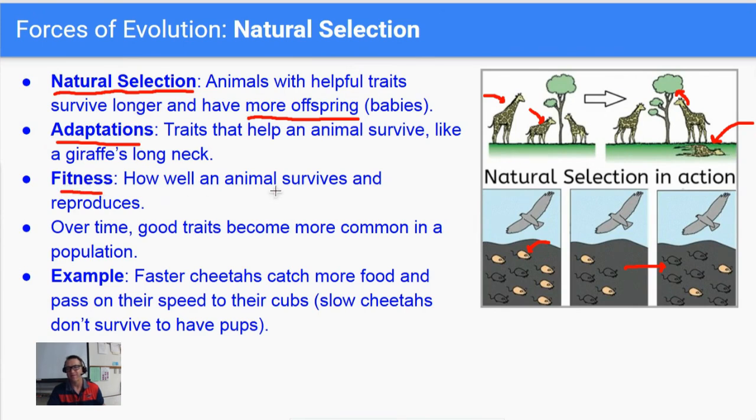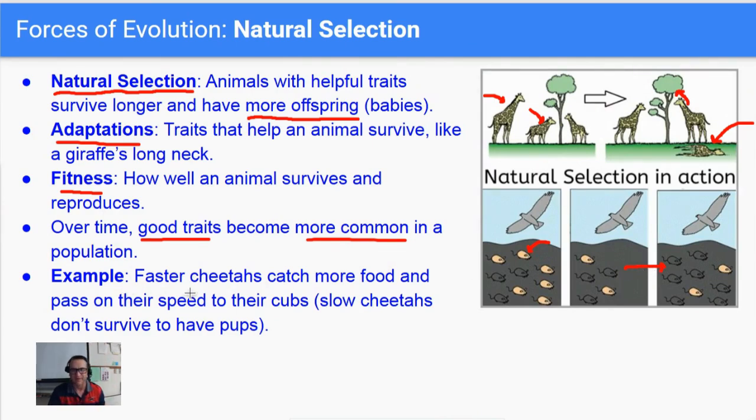Remember fitness. That's how well an animal survives and reproduces. Remember, it's still plants as well. So how well is an animal or plant adapted to that environment to allow it to survive and have babies? So does it have high fitness? Does it have low fitness? And over time, the good traits, traits that are an advantage, traits that are an adaptation will become more common. Traits like the brown fur in this right here will become less common.